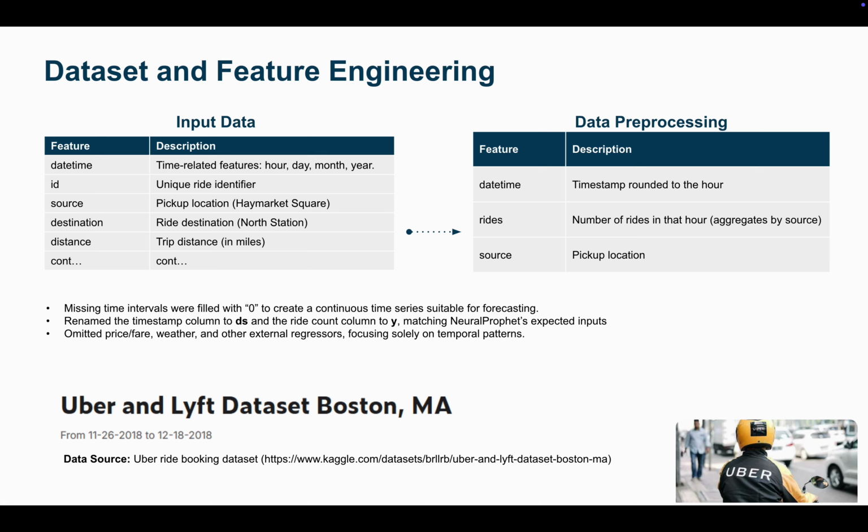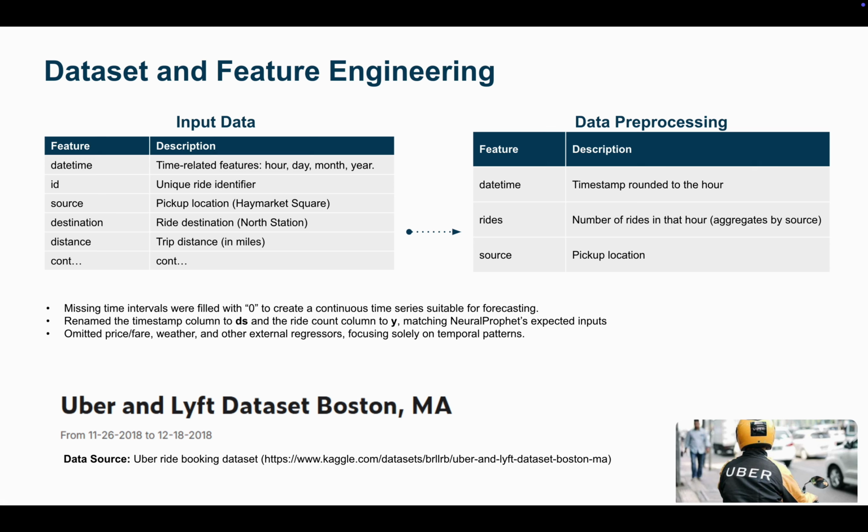So the data set that we're working with is an Uber and Lyft data set found on Kaggle, and it is for the city of Boston in Massachusetts. We had some input data features such as date, time, pickup location, destination, distance, and even more. And we pretty much shortened that down to three main things through preprocessing.